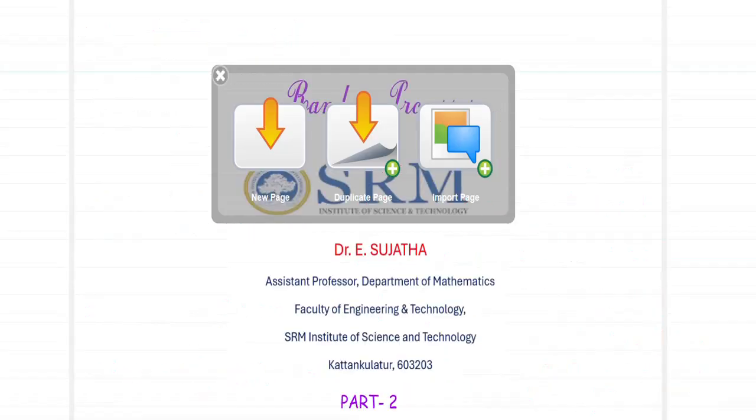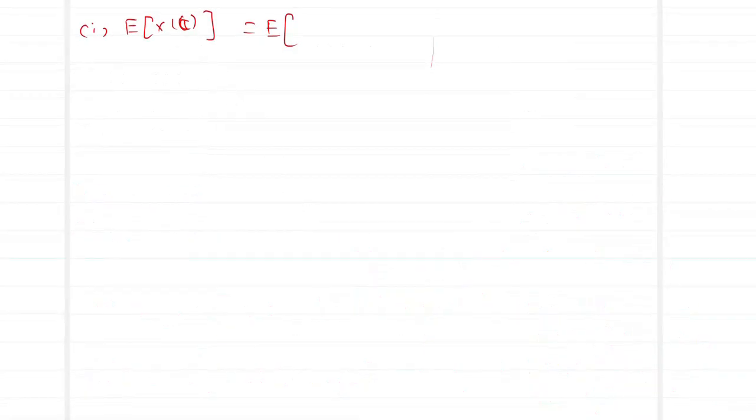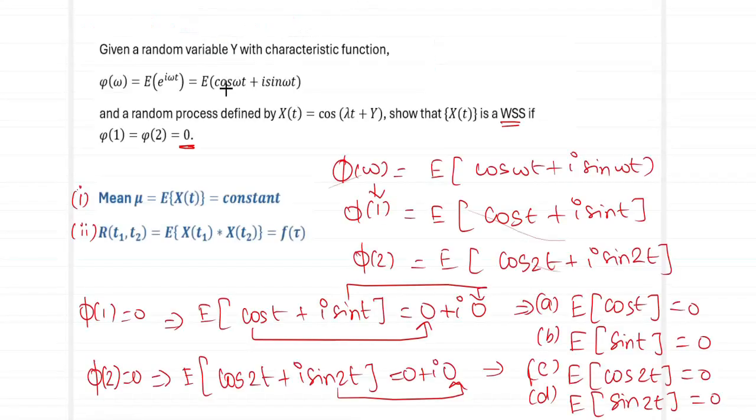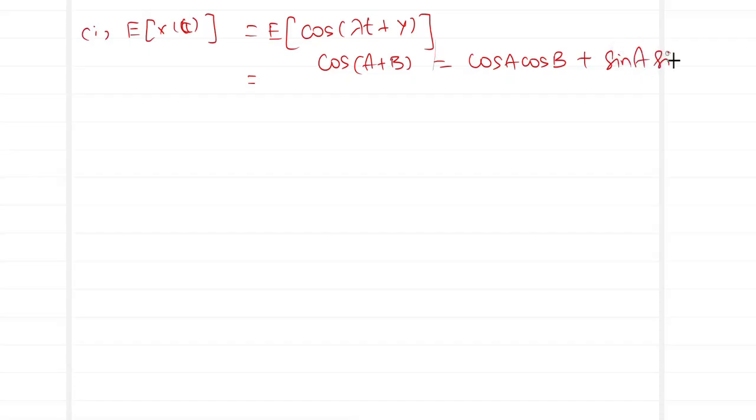Our X of t is going to be equal to cos of lambda t plus Y. So now let me expand this using the formula cos of A plus B, which gives me cos A cos B minus sin A sin B.